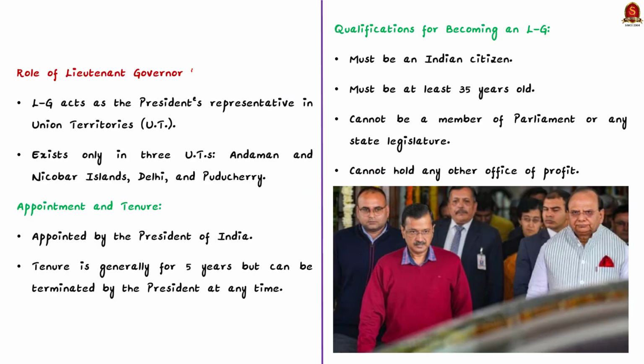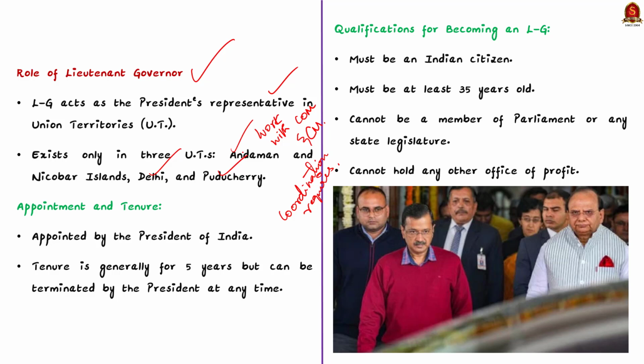Firstly, who is a Lieutenant Governor? See, a Lieutenant Governor is a representative of the President in a union territory. See, he is the main person in charge of these territories, but they have to work closely with the Council of Ministers of that union territory as well. Their job involves a lot of coordination and ensuring that the territory's administration runs smoothly. However, remember, not all union territories have the Lieutenant Governor. This position exists only in 3 of the union territories. They include Andaman and Nicobar Islands, Delhi and Puducherry.